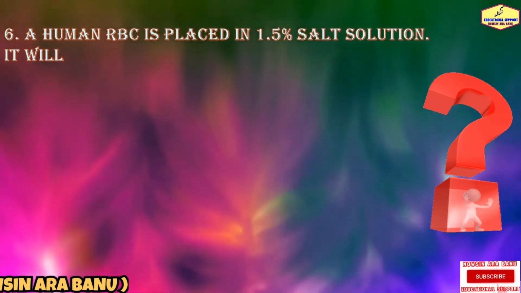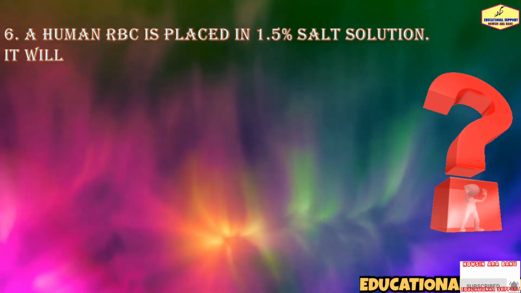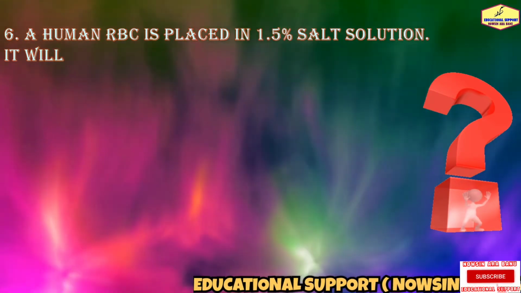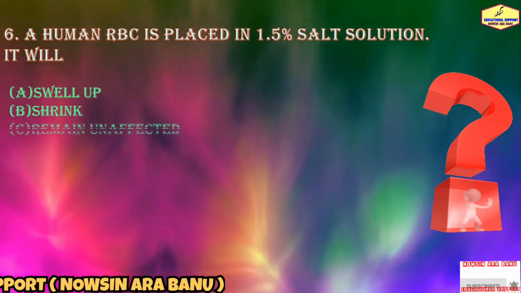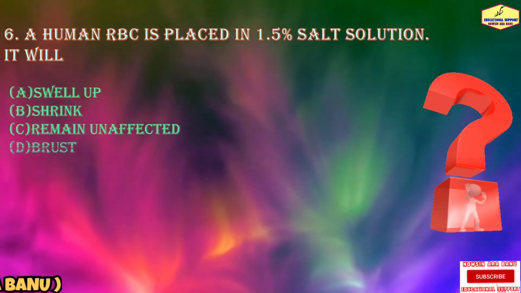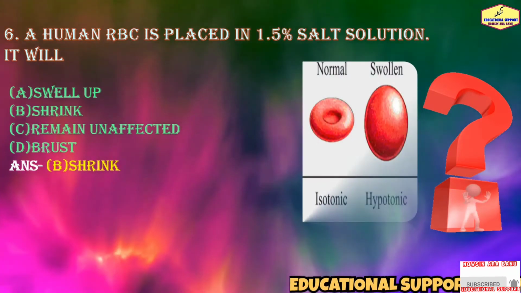On question number 6, a human RBC is placed in 1.5% salt solution. It will swell up, sink, remain unaffected, or burst. So the answer is sink.